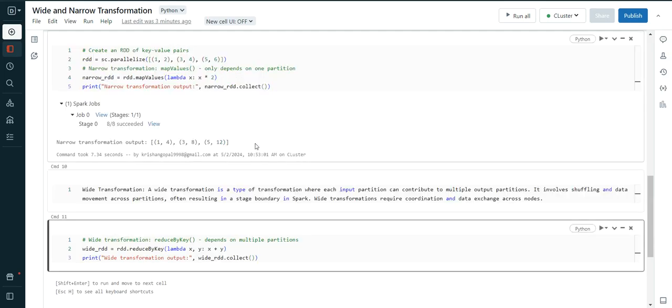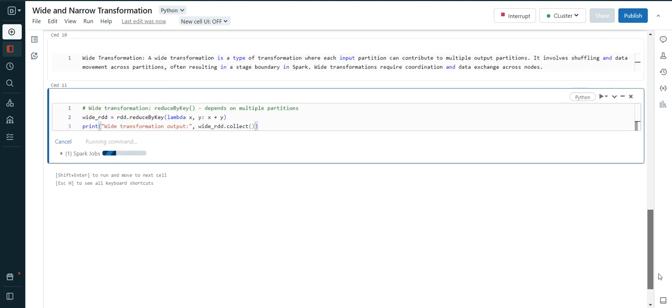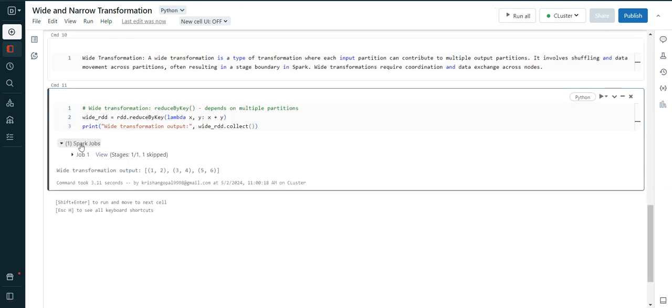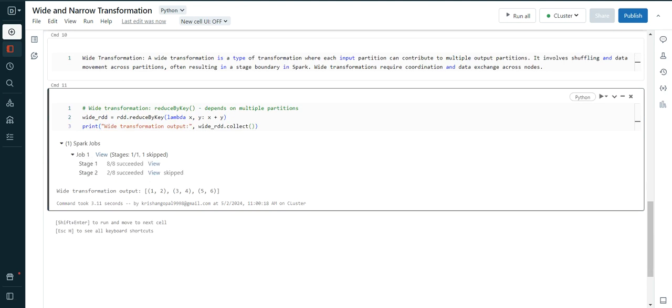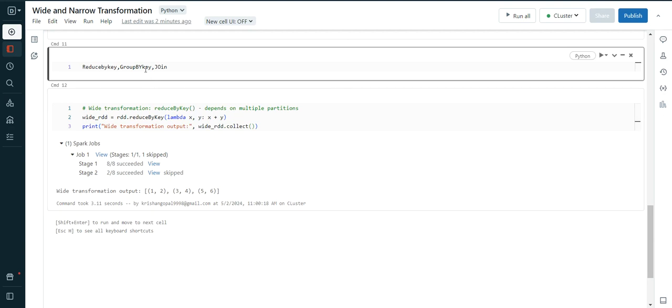I will give you one example: reduceByKey, groupByKey, or join.